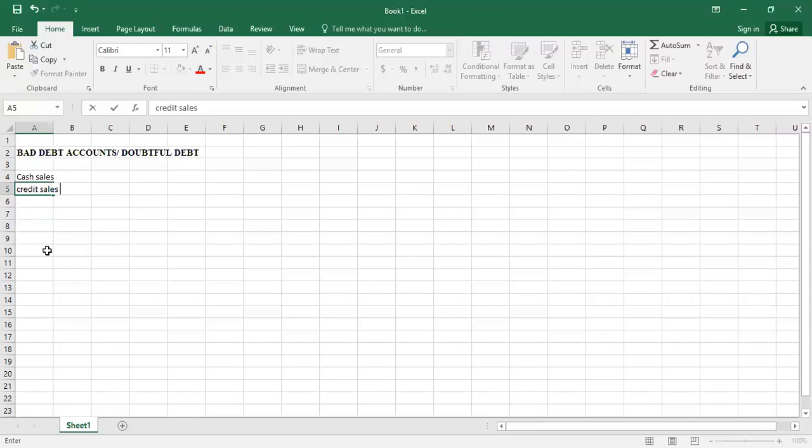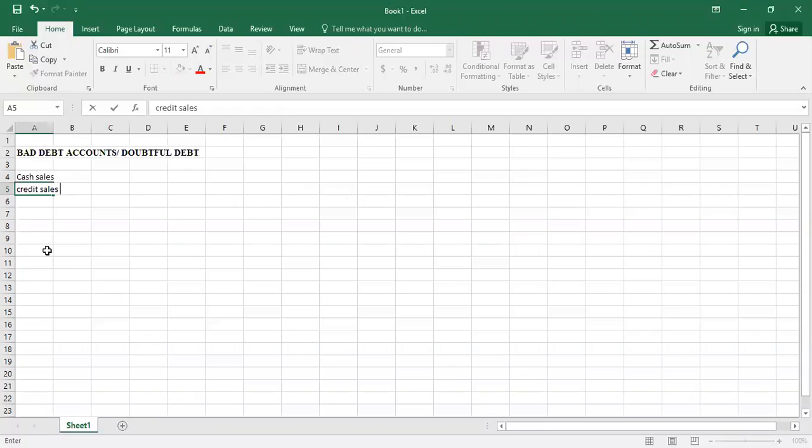But not all credit sales or deferred payments will fall into loss. Most of the payments will be received on time, or after some time, or maybe before time, but still there is a probability that you will not receive payment on time.